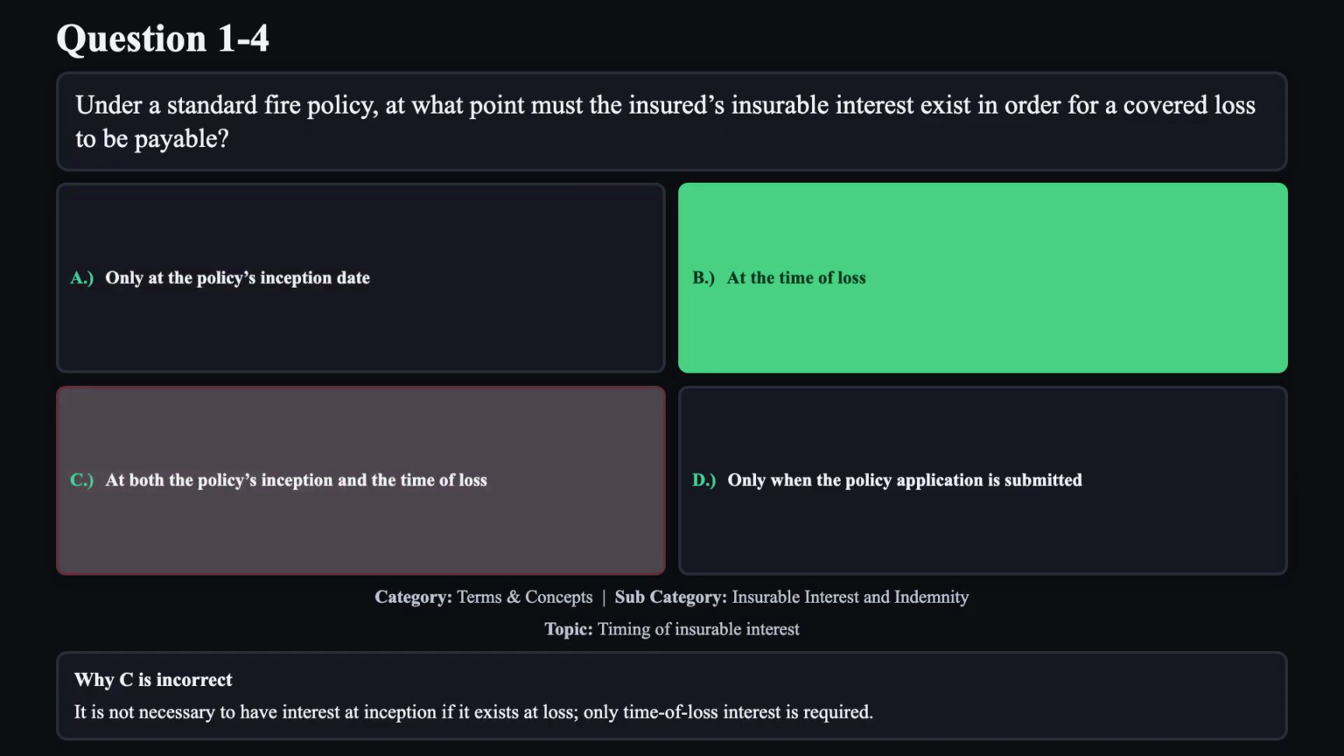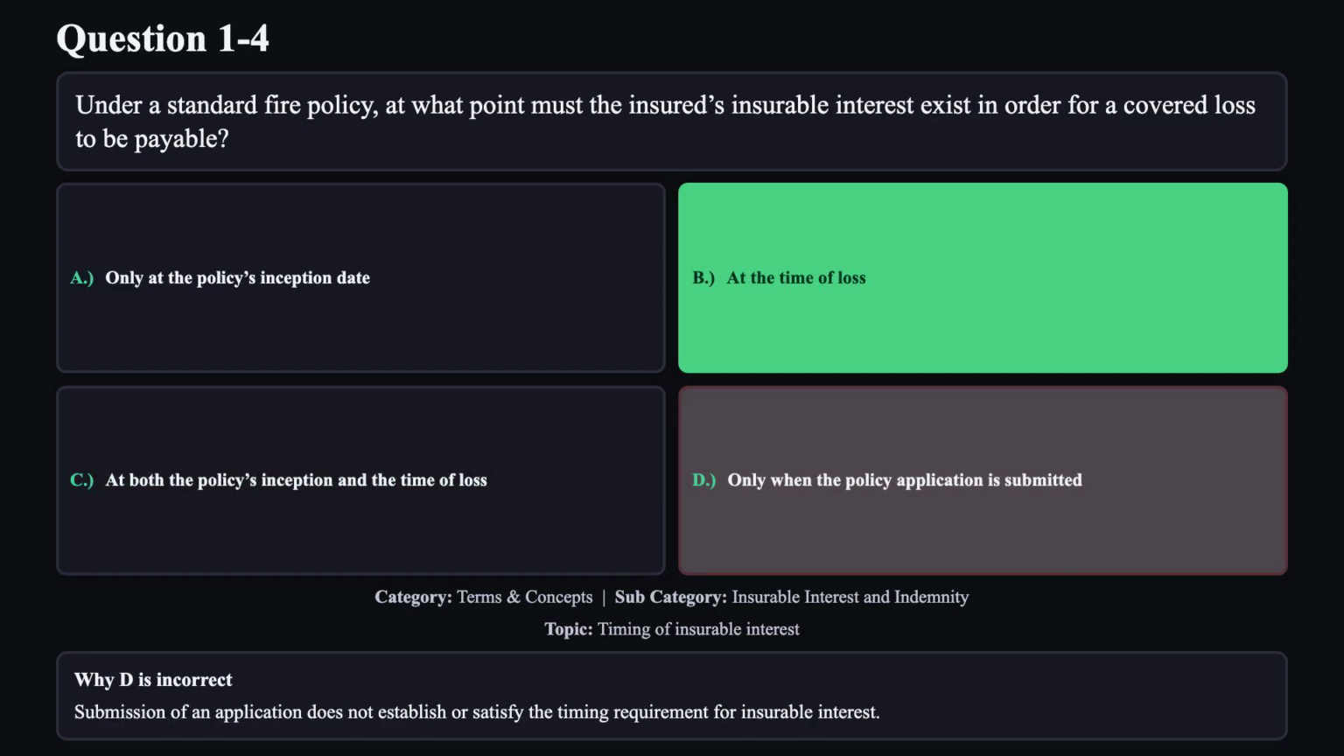Reason C is not correct. It is not necessary to have interest at inception if it exists at loss. Only time of loss interest is required. Reason D is not correct. Submission of an application does not establish or satisfy the timing requirement for insurable interest.